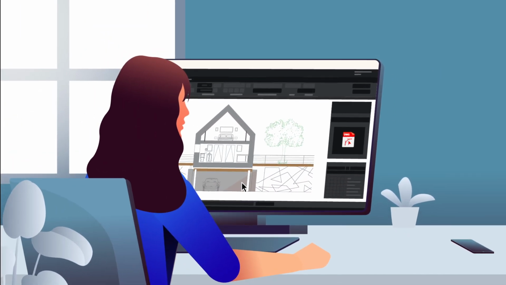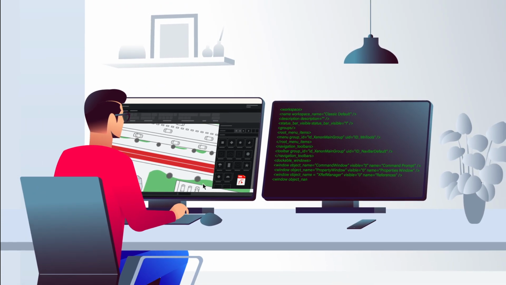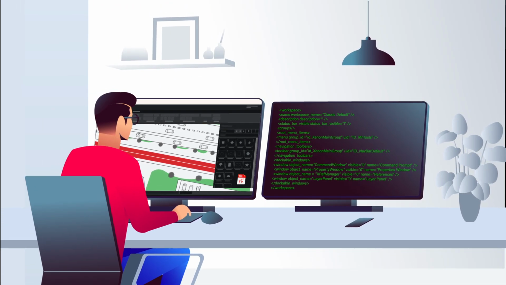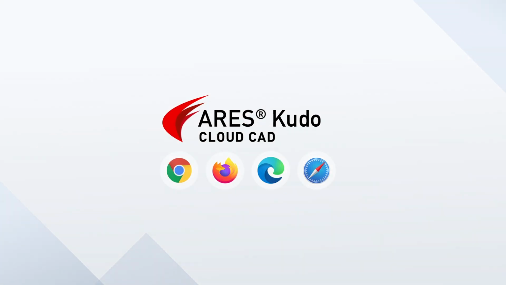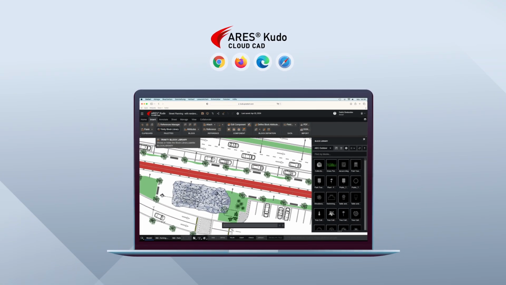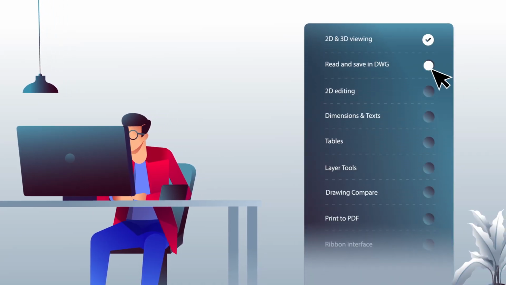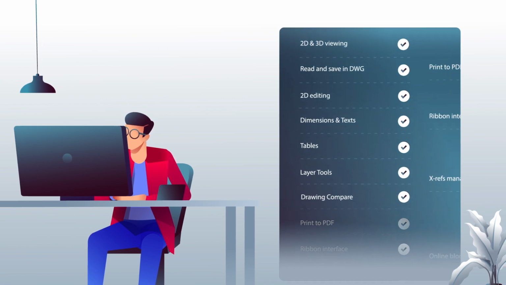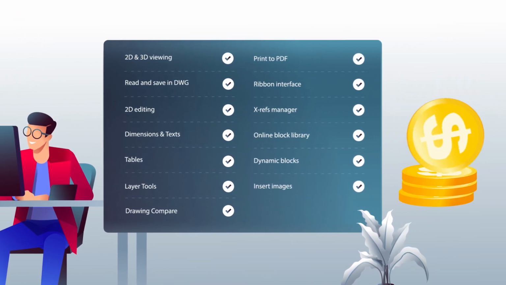CAD drawings are essential in many industries. But as a developer, your focus is on your solution, not on rebuilding a CAD engine from scratch. Meet Ares Kudo, the most advanced online CAD platform for 2D drawings in DWG format. With over 300 features, it offers all the 2D tools you would expect from AutoCAD or similar programs, but online and at a fraction of the cost.